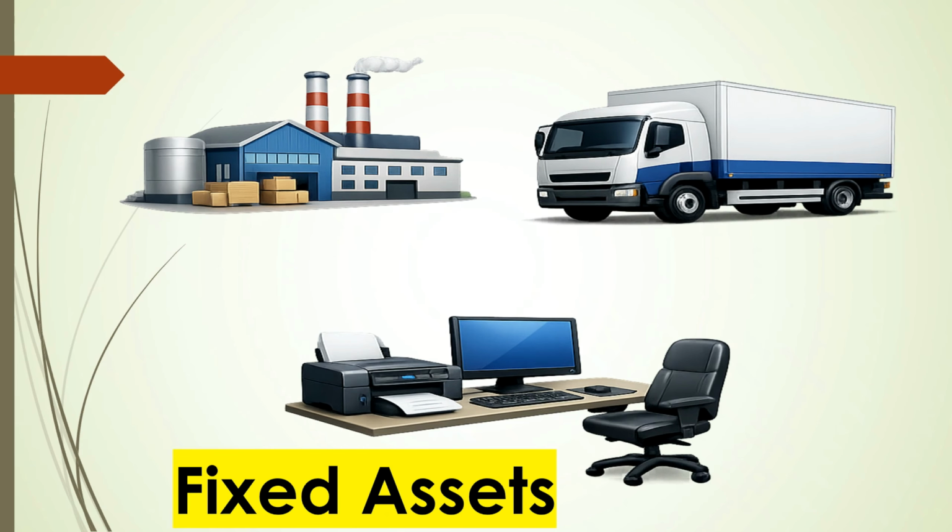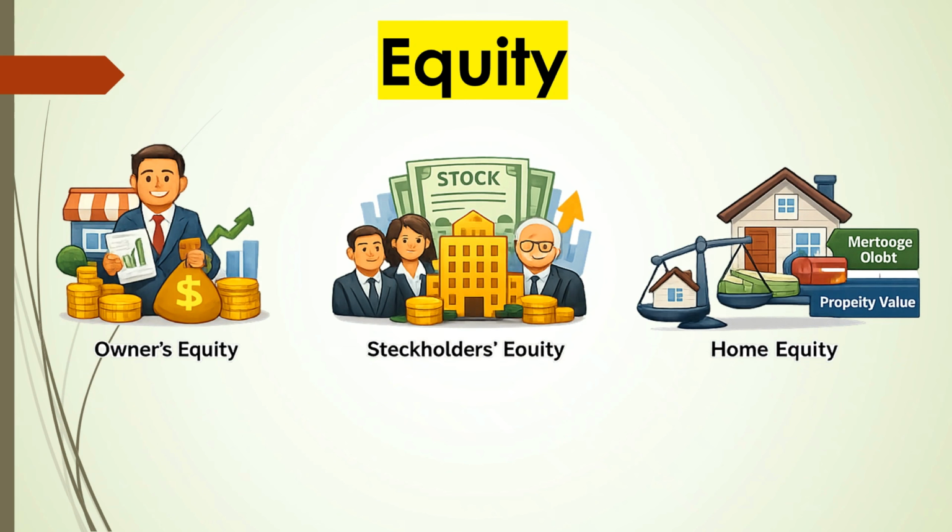Fixed assets. Long term resources used in business operations: machinery, buildings, and factories. A factory that buys a $30,000 production machine has a fixed asset. Equity. Owners' share in the business after paying liabilities. If assets are $10,000 and liabilities are $4,000, equity will be $6,000.